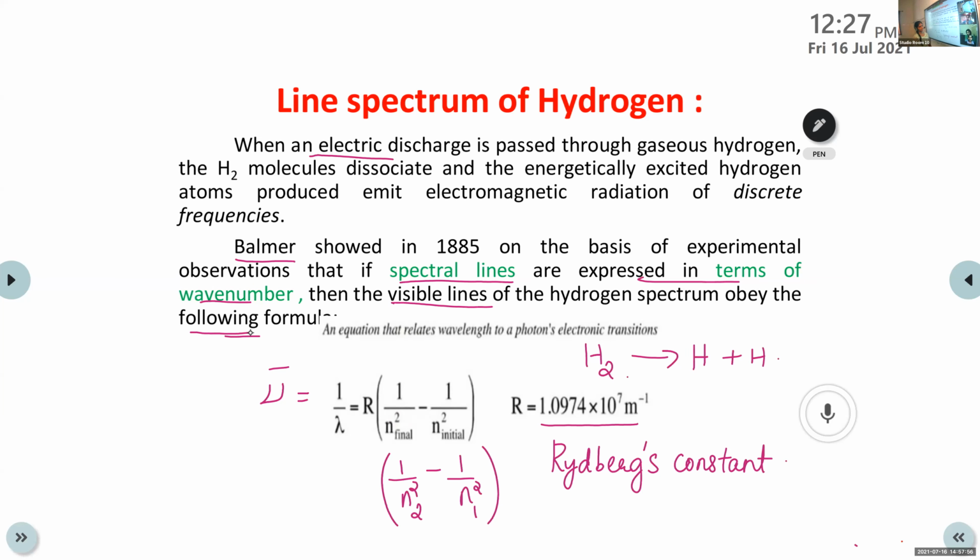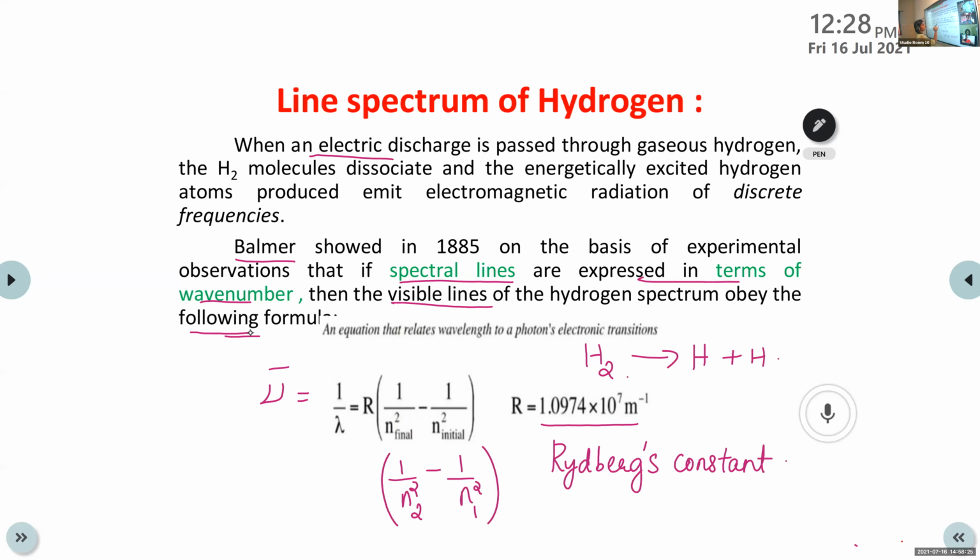Yes, ma'am. Second point, can you explain? Yeah, Balmer is the name of the scientist. On the basis of certain experiments, he showed that if spectral lines are expressed in terms of wave number, he formulated an equation related to wave number for the visible lines of the hydrogen spectrum. We have learned different types of electromagnetic radiations.